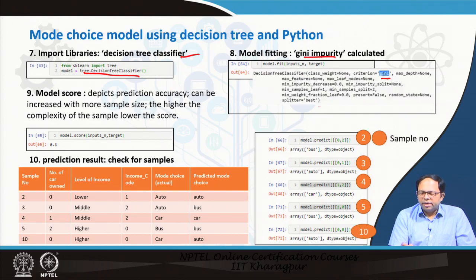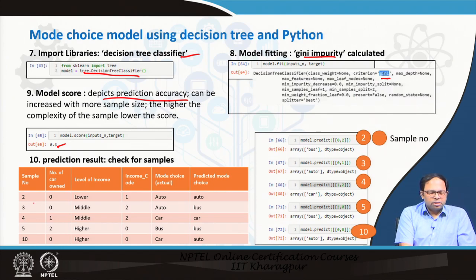We can set certain more characteristics of this classification, and then we can generate the model score, which depicts the prediction accuracy. It can be increased with more sample size. The higher the complexity of the sample, the lower the score. We get a model score of 0.6, and these are the predictions.